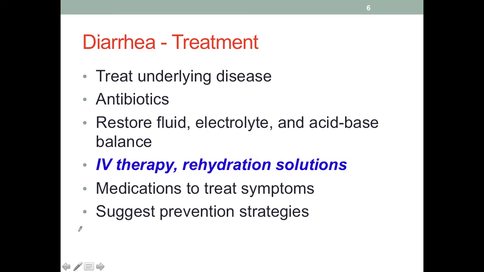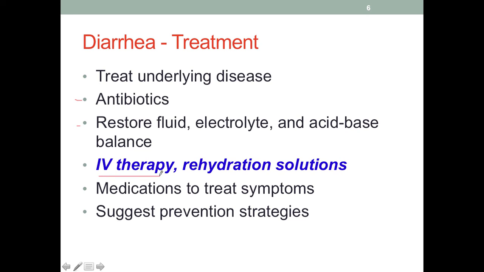The treatment is to target the root cause first. If it is an infection, then we would need antibiotics. But the use of antibiotics needs to be specific. It needs to be tightly controlled, of course, by prescription only. We really don't want to excessively use antibiotics if we can help it, because it will also kill all the good bacteria in the colon as well. And doing this could open the door to bad bacteria to overgrow, such as C. diff.